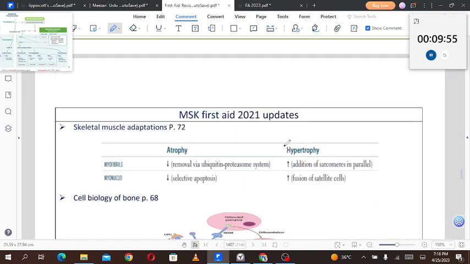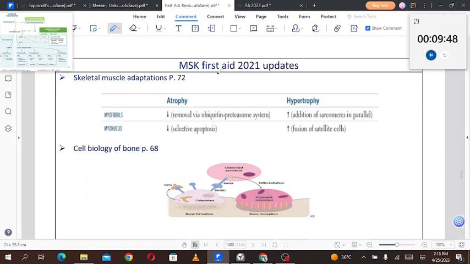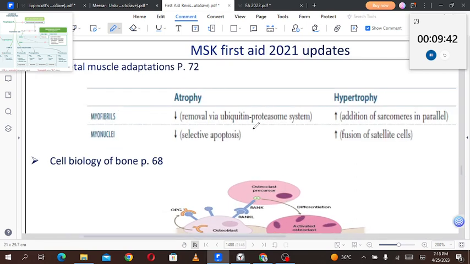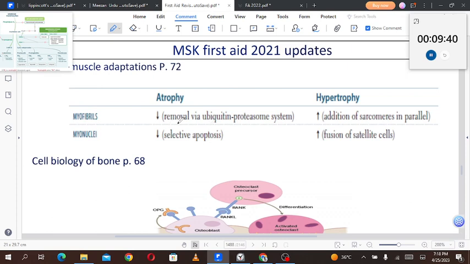Moving to the additional points, now we're done with most of our MSK. Now the additional points: MSK First Aid 2021 updates, skeletal muscle adaptations. In atrophy, the myofibrils are decreased, with removal by the ubiquitin proteasome system, and the myonuclei also decrease by selective apoptosis. In hypertrophy, the myofibrils are increased, with addition of sarcomeres in parallel, and the myonuclei also increase because of fusion of the satellite cells.